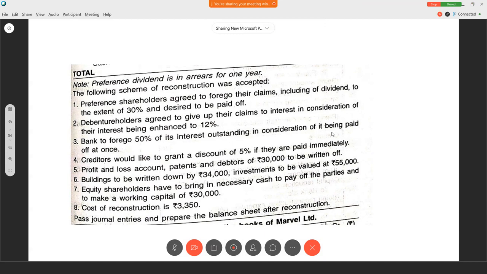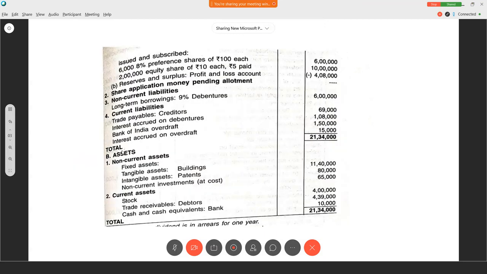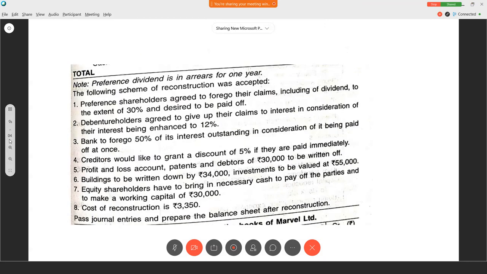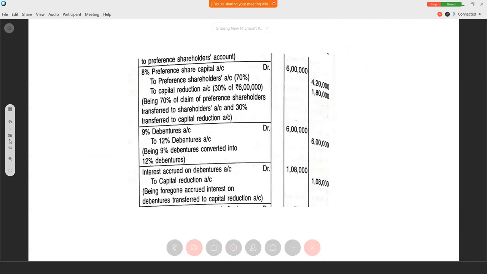Bank to forgo 50% of the interest outstanding in consideration of being paid off at once. So they are ready to sacrifice 50% of the interest, but we have to make the final settlement. What is the bank settlement here? Bank of India overdraft. See here, overdraft 1,50,000 is there. Again, interest accrued on overdraft 15,000 is there. Correct? So what did they say? 50% of the interest they are ready to sacrifice. So 15,000 into 50%, 7,500 they are ready to sacrifice, but we have to make the payment. How much? 1,50,000 and remaining 7,500. So what is the journal entry here?